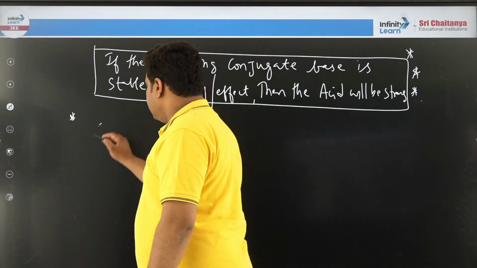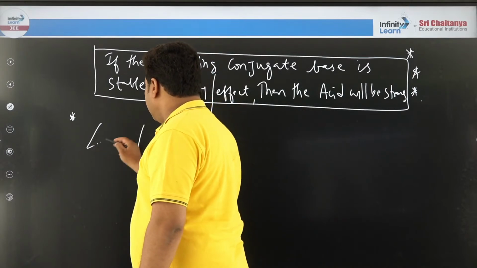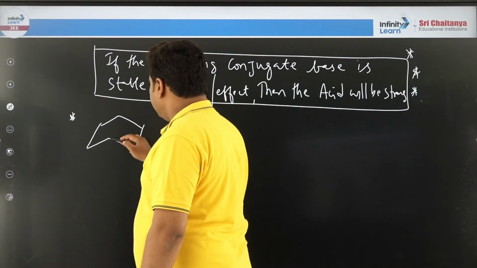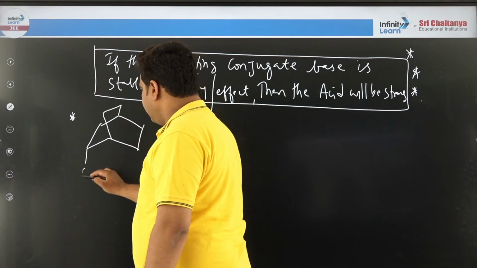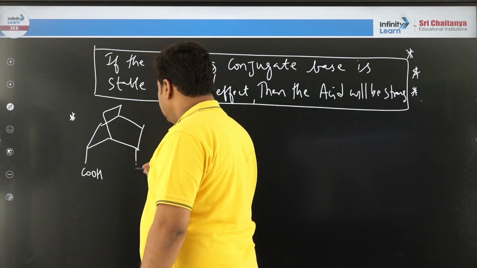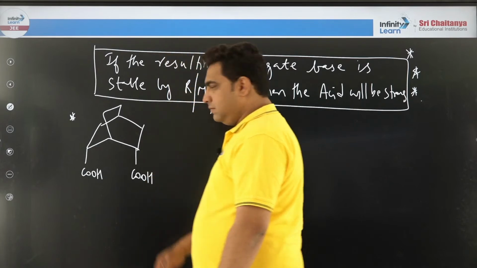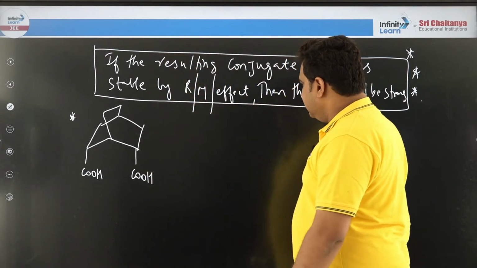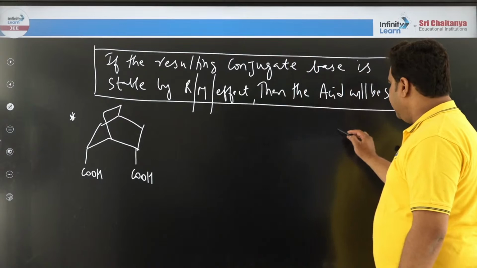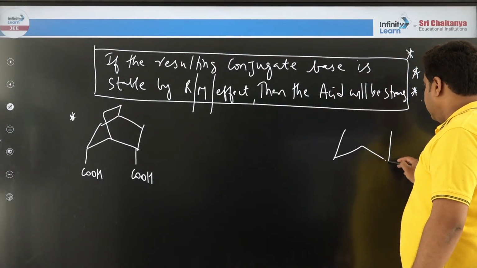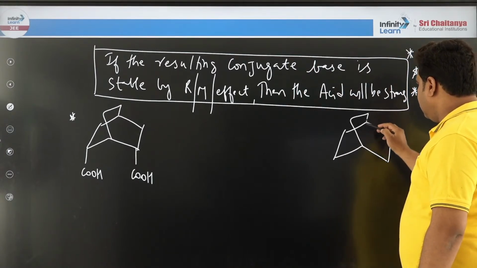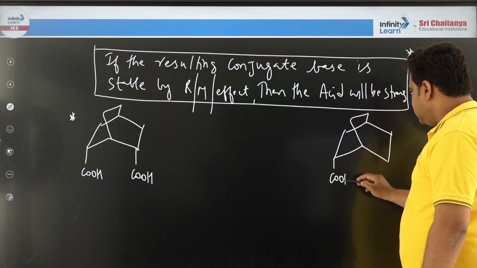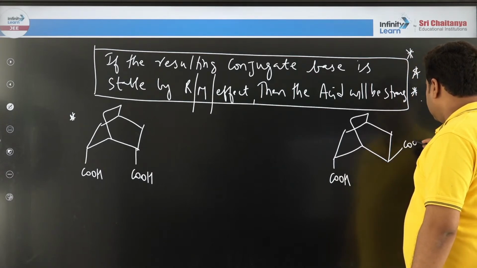Now someone will ask you this problem, or I am only asking you this problem. COOH, COOH. This molecule, and at the end I am writing this molecule. COOH and COOH.